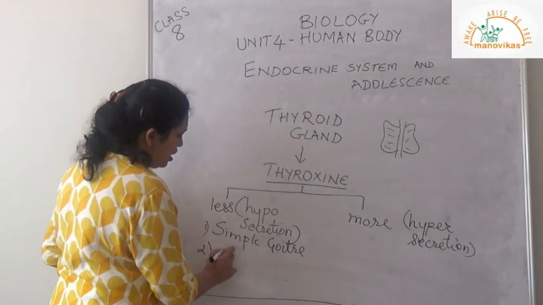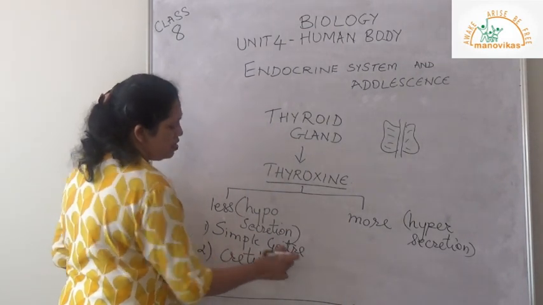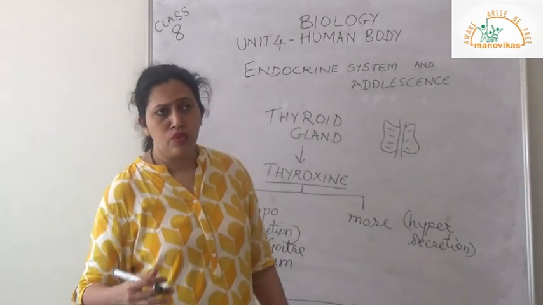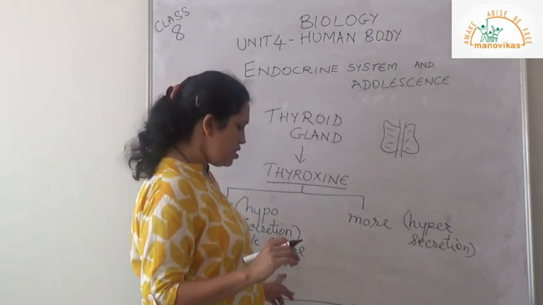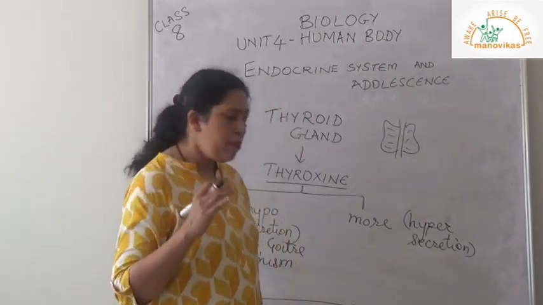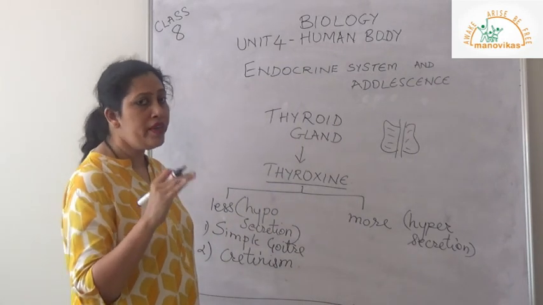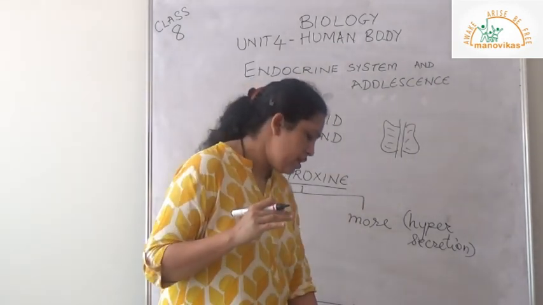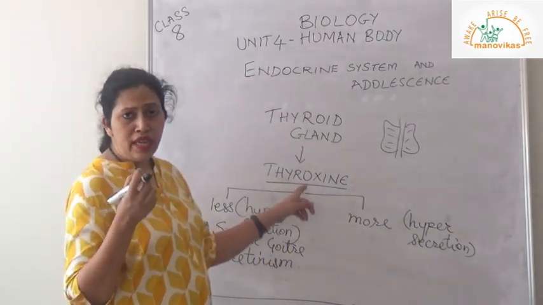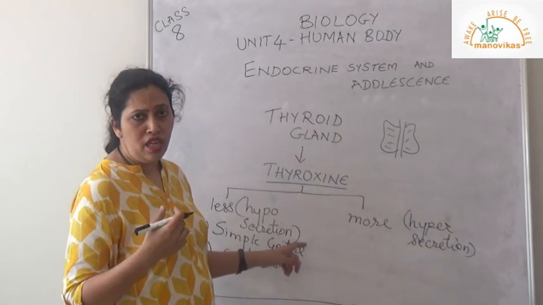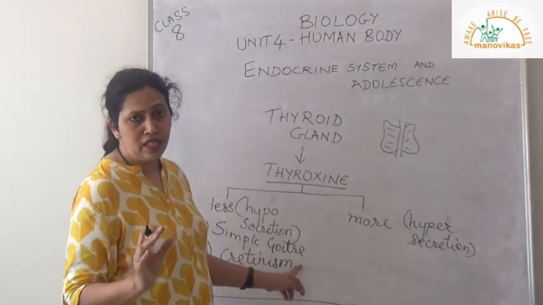The second one is cretinism. It is secreted right from childhood. So when it is secreted less in childhood, in infants, physical and mental development is stopped, or retarded growth takes place in the child. So there is abnormality, because there is nothing to take care of the metabolic processes in the body of the child. So this happens only in children, cretinism.